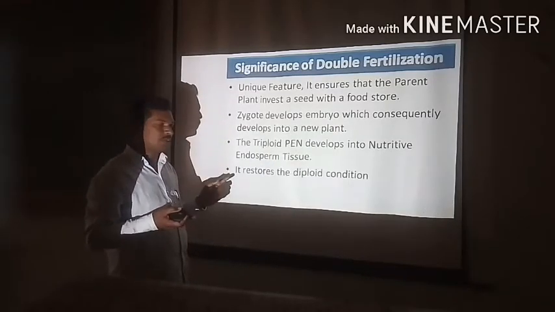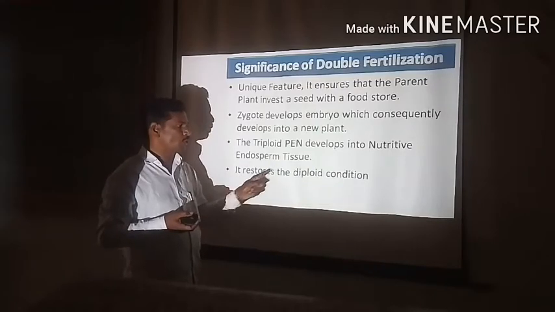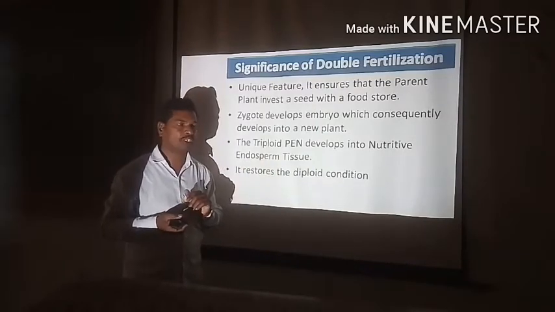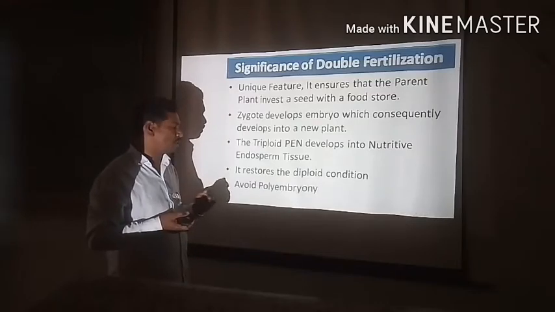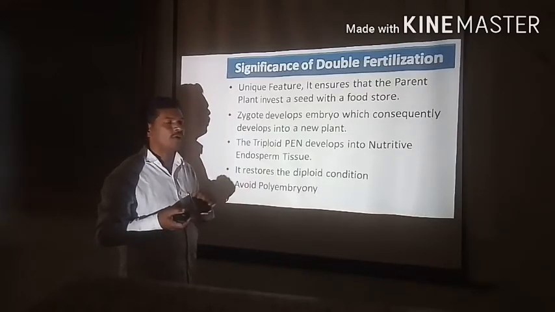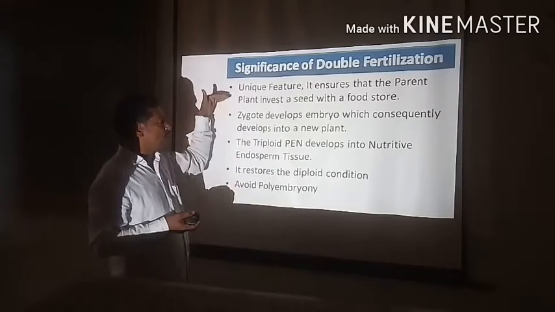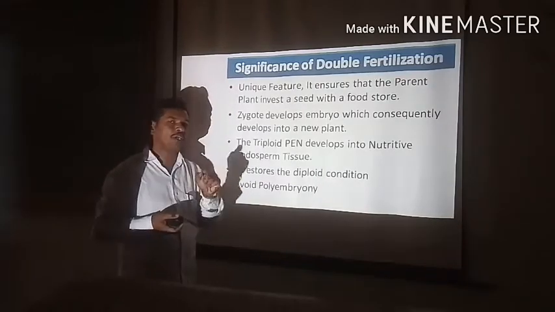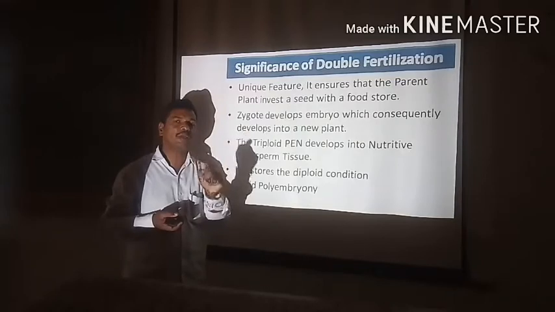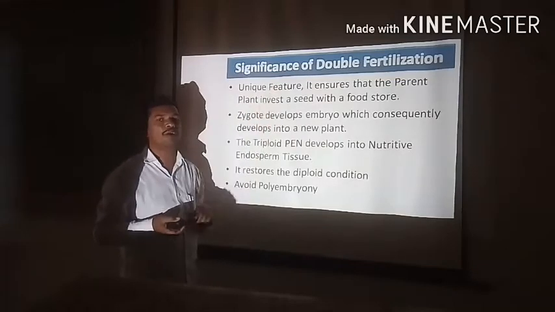Now the next significance is that it restores the diploid condition. The last one is that it avoids polyembryony. In this way, these are the five important significances as concerned double fertilization.